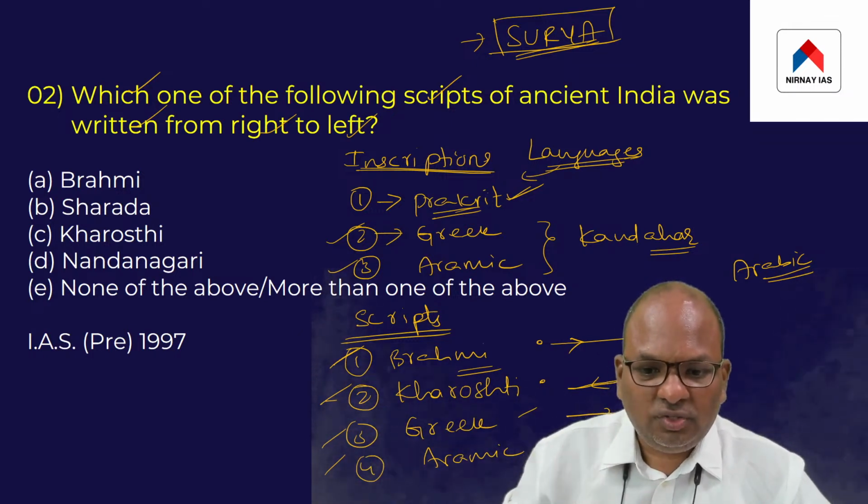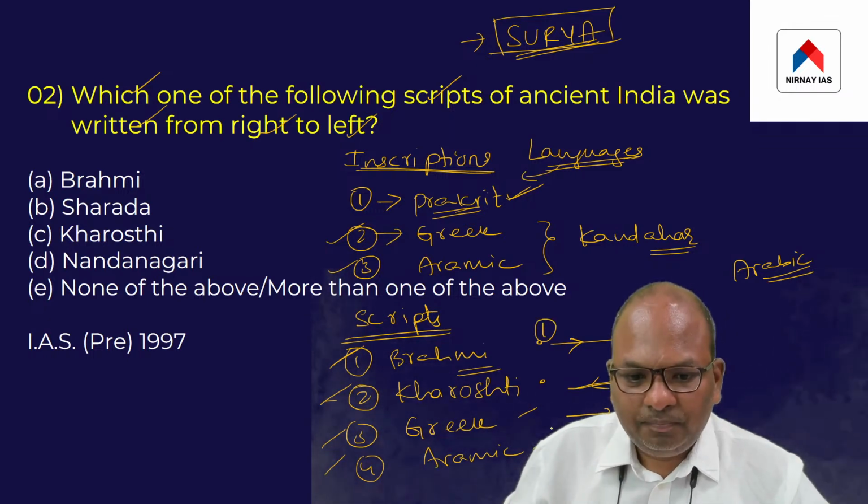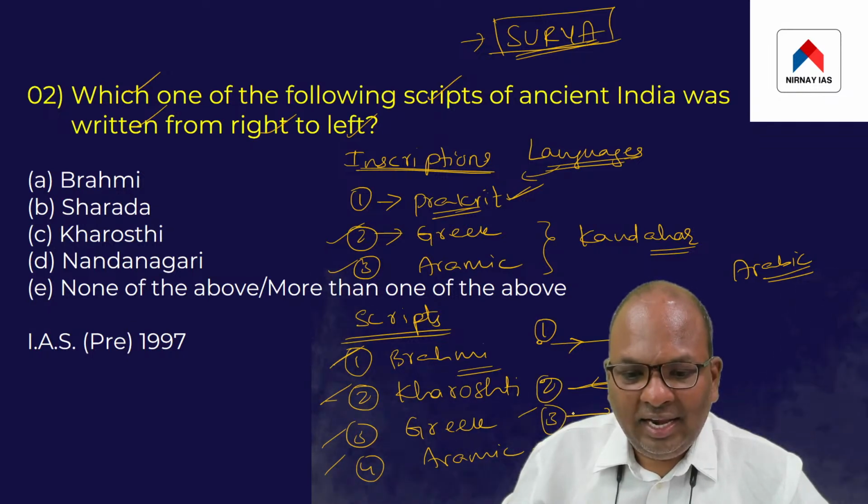Now come to the point. So Brahmi is written from left to right. Kharoshthi is written from right to left. Third, Greek is written from left to right. Fourth, Aramaic is written from right to left.